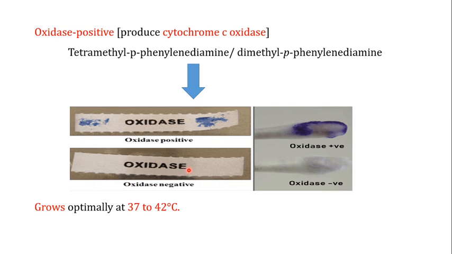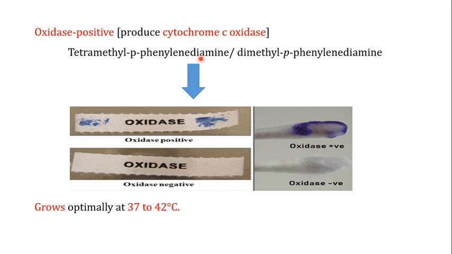If the organism is negative, the cytochrome C is absent, so there is nothing to interact with this chemical, and it remains colorless. So the oxidase positive organism gives you the colored product, and the oxidase negative organism gives you colorless, because there is no enzyme to act on this particular dye.